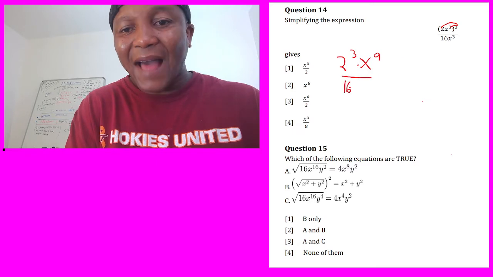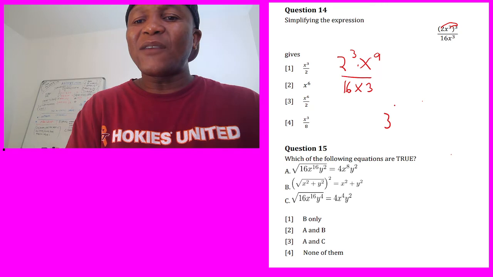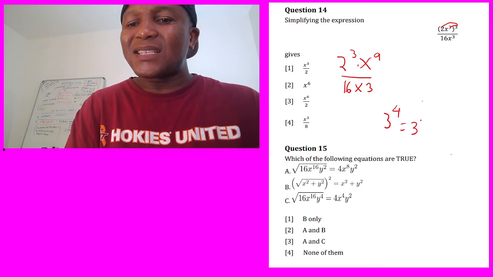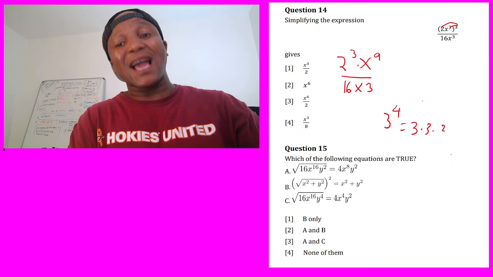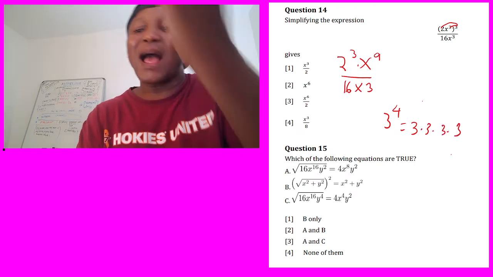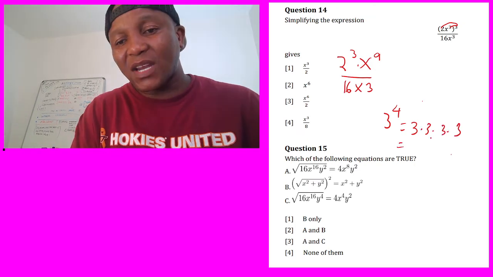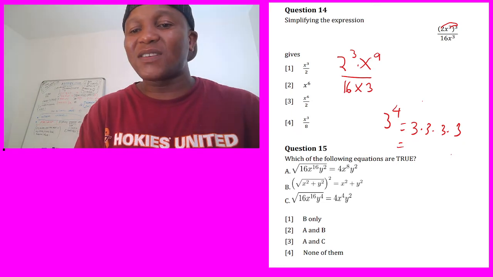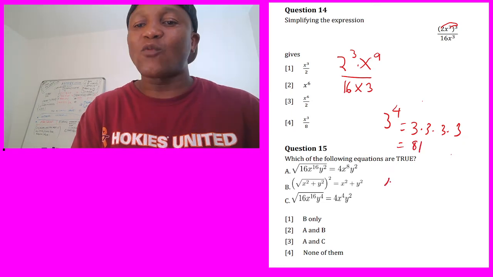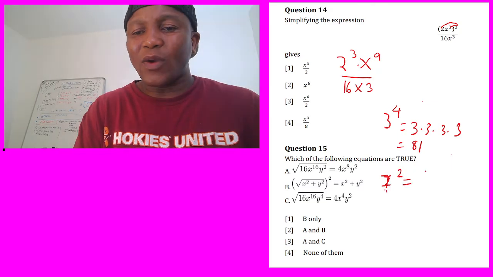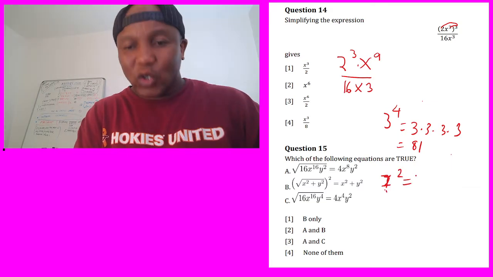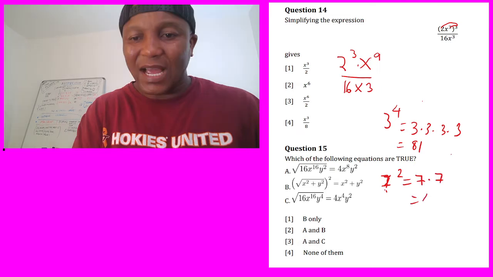At the bottom we have a 16, and they have an x power 3. But look, if somebody gives you 3 power 4, what does that mean? It means take 3, multiply by itself 4 times, like 3 times 3 times 3 times 3. That's the meaning of that power. So this equals 3 times 3 equal to 9, 9 times 3 is 27, 27 times 3 equals 81. If somebody gives, let's say, 7 power 2, that means 7 times 7, which equals 49.